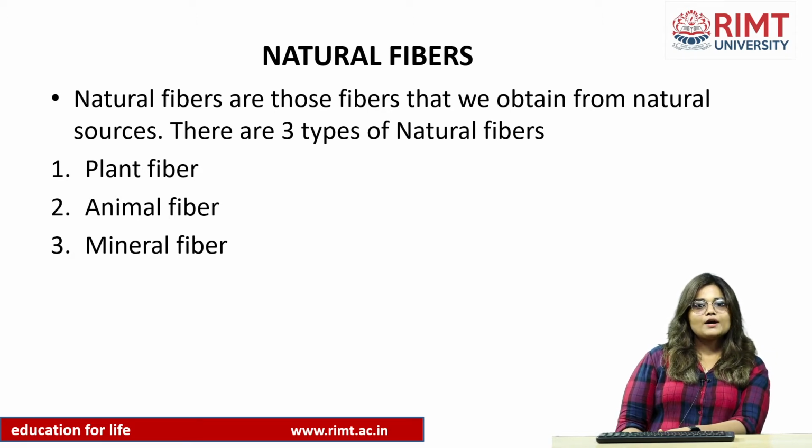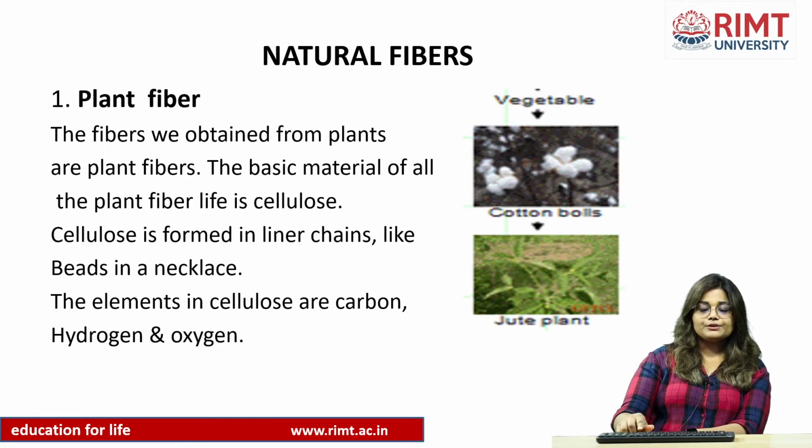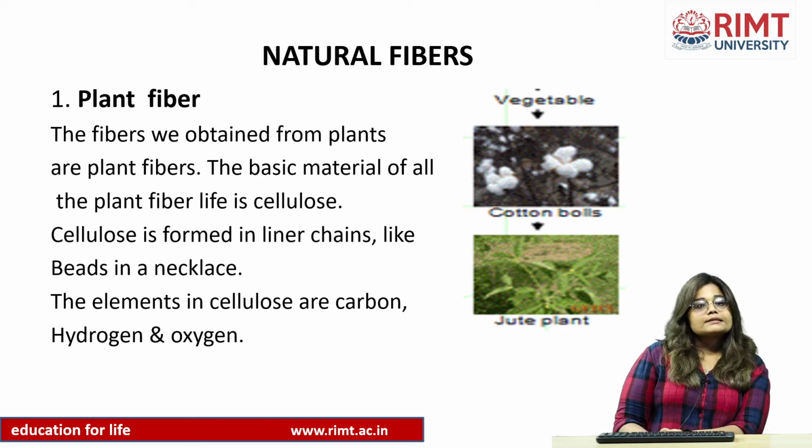Natural fibers are those fibers that we obtain from natural sources, from nature itself. There are three types of natural fibers, as we studied in our previous slide. The first is the plant fiber, second is the animal fiber and third is the mineral fiber. Let's study the plant fiber first. The fibers we obtain from plants are plant fibers. The basic material of all plant fiber is cellulose.